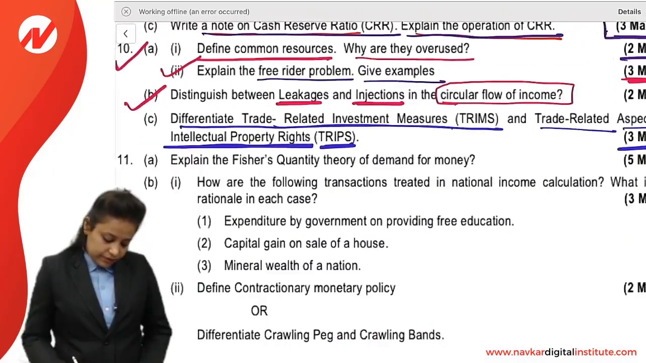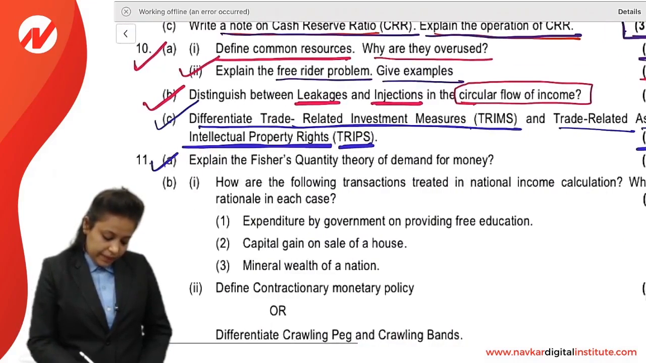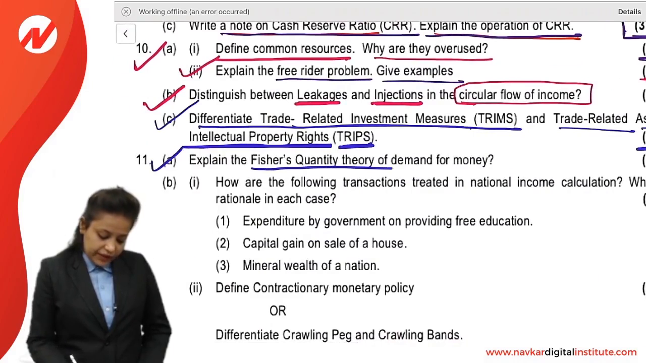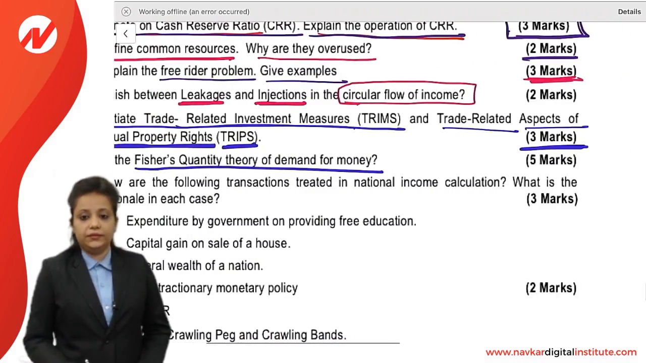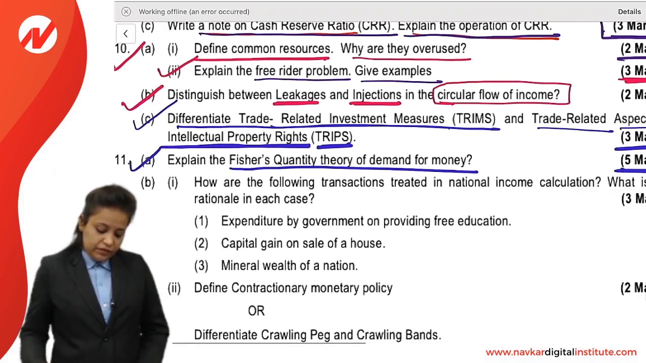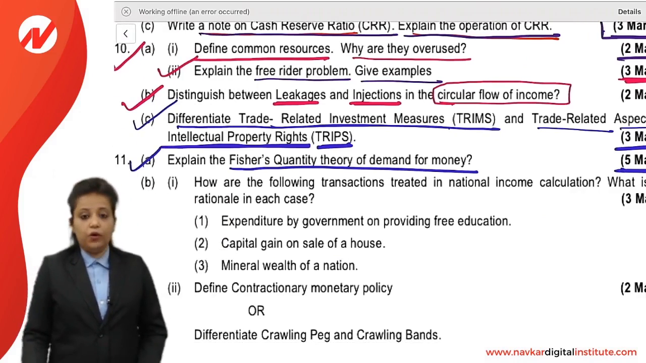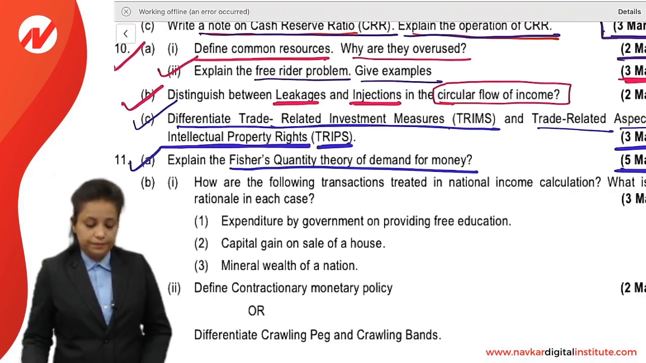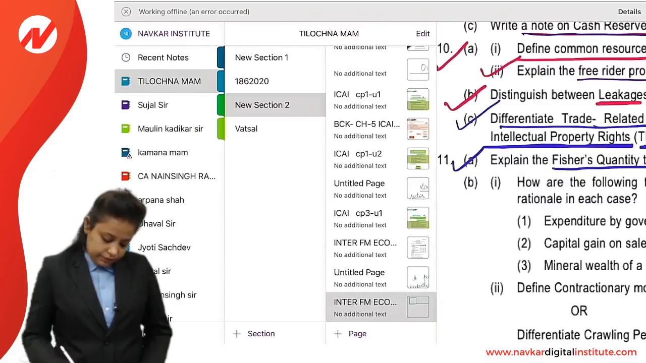Now next question, question number 10a, explain Fisher's quantity theory of demand for money. This is a 5-mark question. Fisher's quantity theory of demand for money.